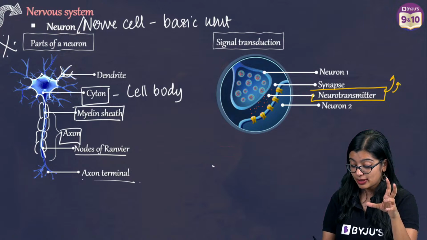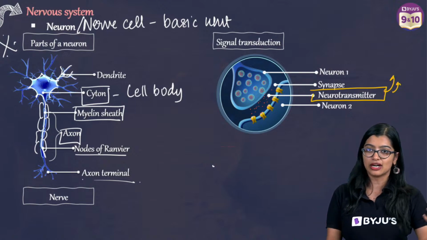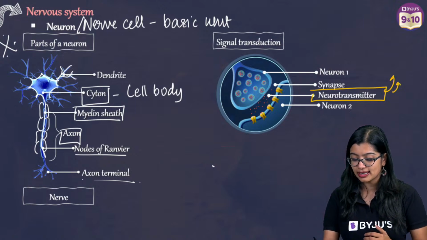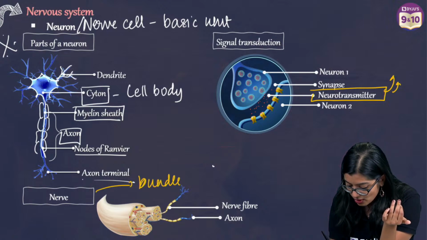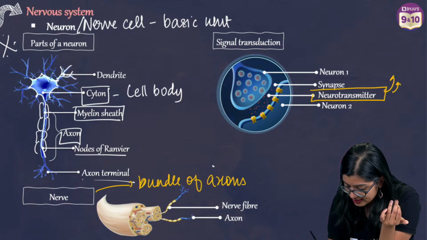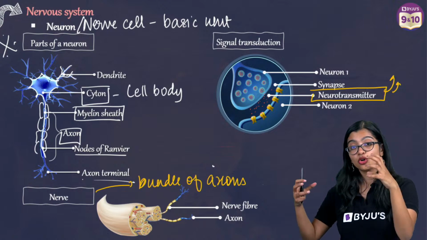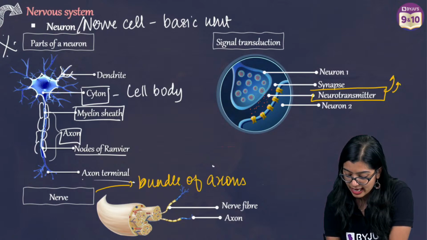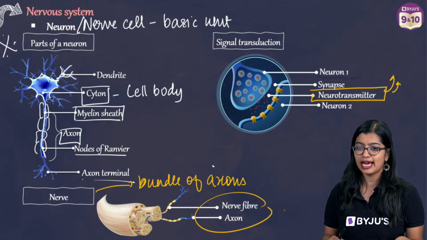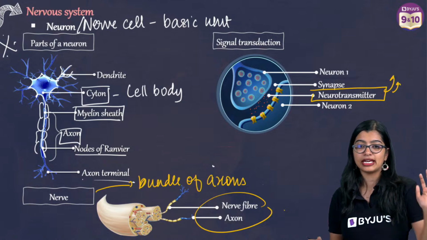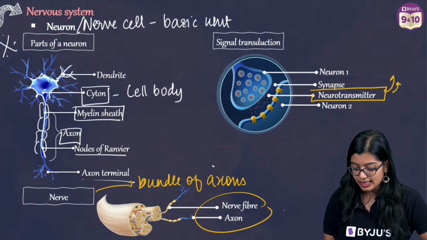And of course, in our body, we know that there are many neurons, and many neurons come together in forming nerves. To be more precise, what is a nerve? A nerve is nothing but a bundle of axons. When a group of axons are bundled together, they form a nerve, and this is enclosed in a tubular sheath. So are we clear with this?